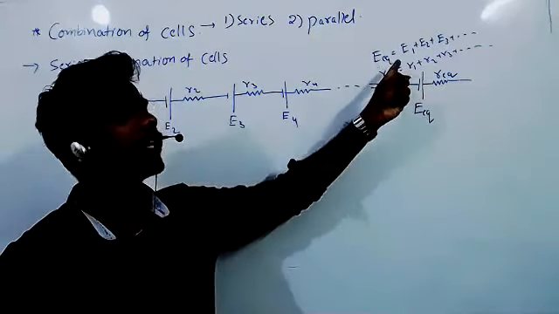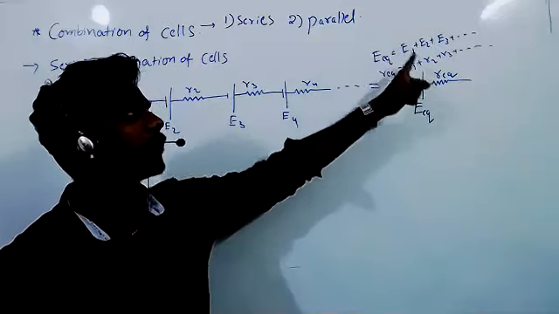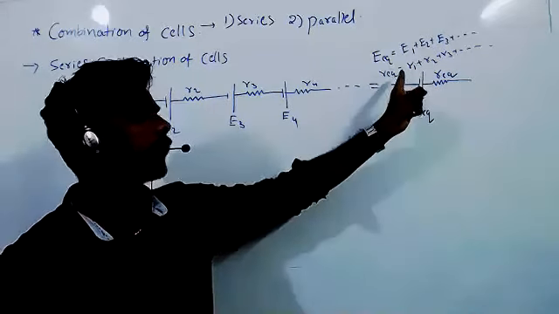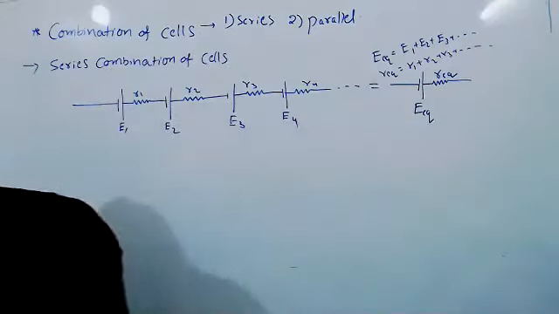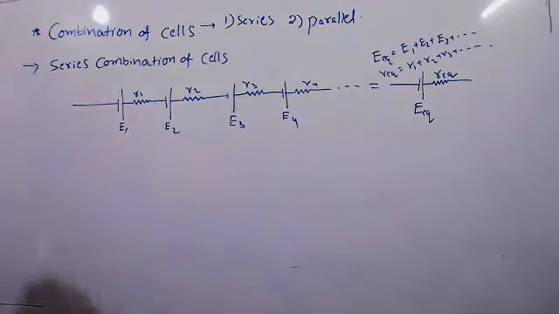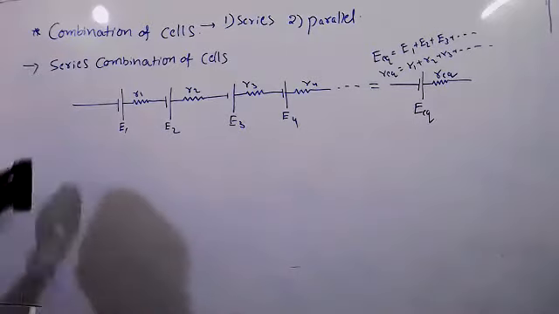E equivalent is E1 plus E2 plus E3 and so on, and R equivalent is R1 plus R2 plus R3 and so on. However many cells they give, that many EMFs and internal resistances you will get. Okay, so we will see the solution.